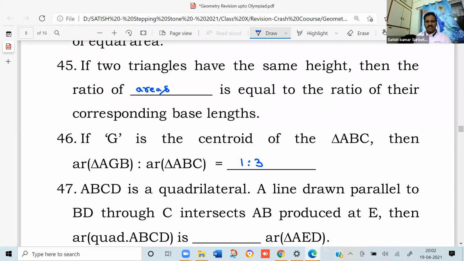ABCD is a quadrilateral. A line drawn parallel to BD through C intersects AB produced at E. Then the area of the quadrilateral is dash to the area of triangle AED is what? Half. No. Is it half or twice?